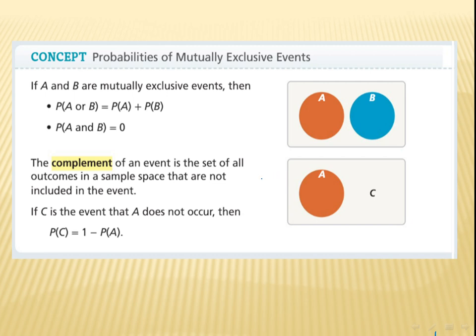The complement of an event is the set of all outcomes in a sample space that are not included in that event. For example, if I ask you not A, for example, not an even number, so the rest of the elements that we have. So it's going to be 1, which is 100%, minus probability of A.